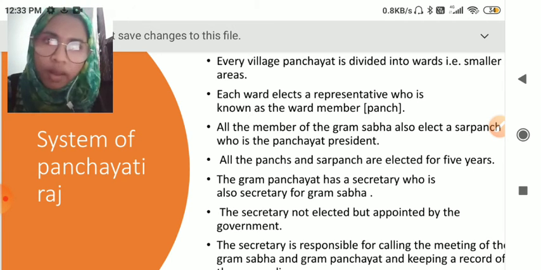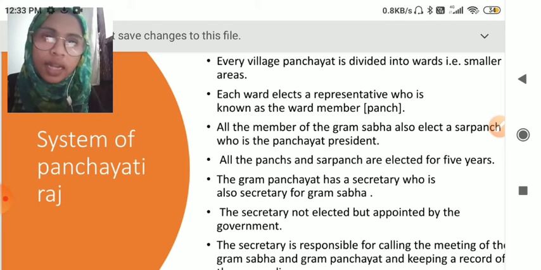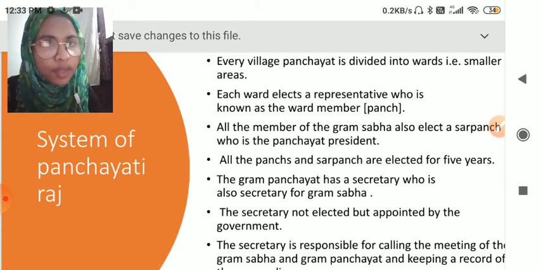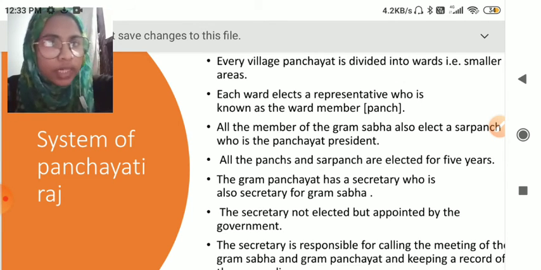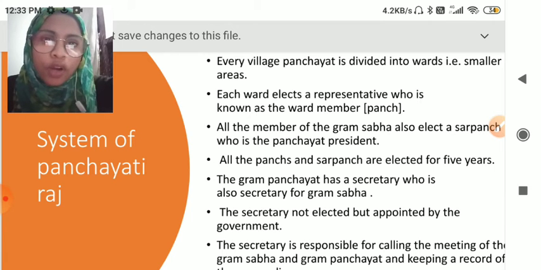For example, this is the village and these are the different wards. Firstly, they will elect their ward member respectively, meaning each ward elects a ward representative, right? And after the selection of the ward representatives, all the wards collectively elect a panchayat president or the sarpanch. Now all the panch and sarpanch are elected for 5 years. For example, if the election has been conducted in 2020, then this government will work up to 2025. Okay, it will work for the coming 5 years.